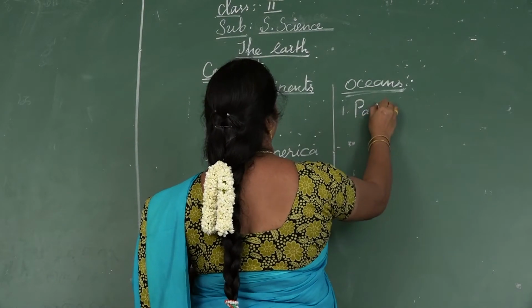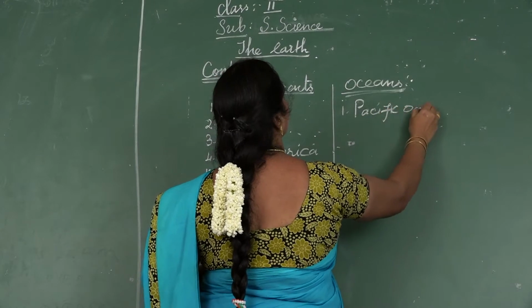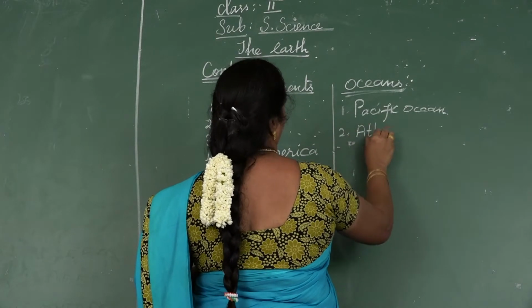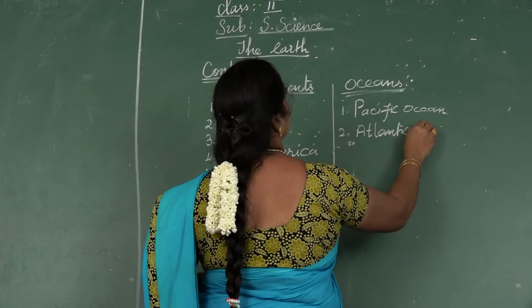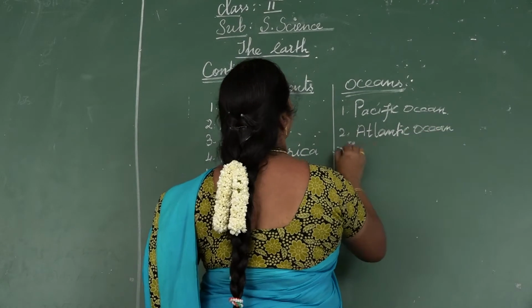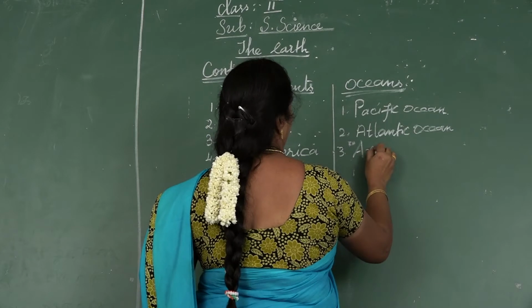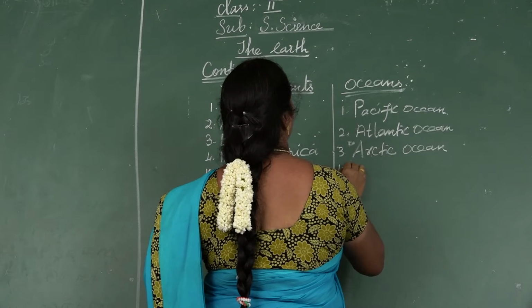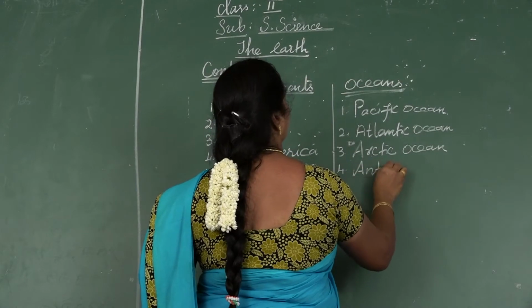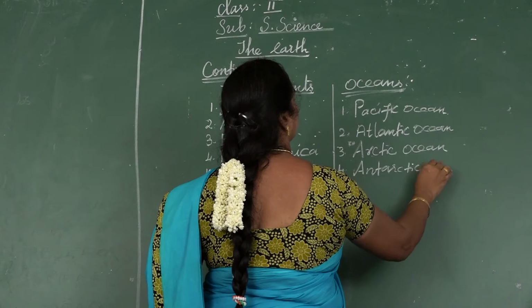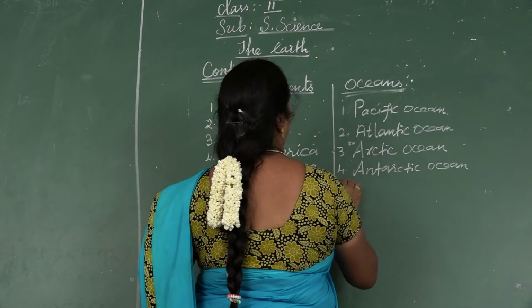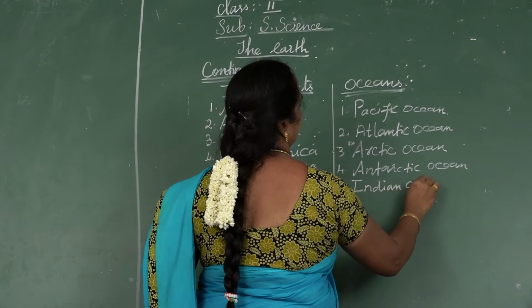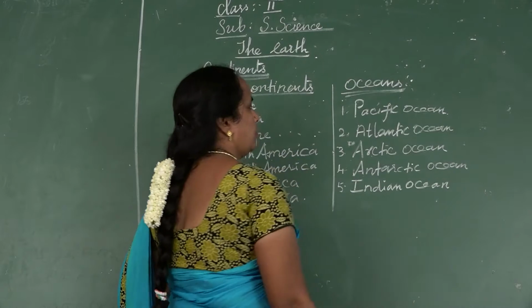Pacific Ocean, Atlantic Ocean, Arctic Ocean, Antarctic Ocean, and the Indian Ocean. Totally 5 oceans.